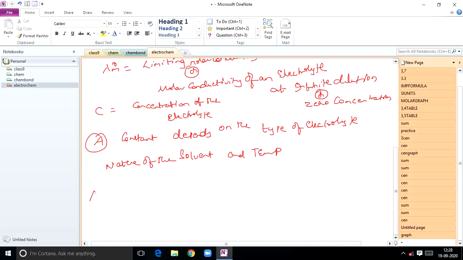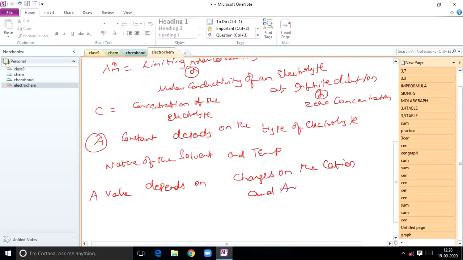And this A value also depends on the charges on the cation and anion produced during dissociation of the electrolyte. So this is very important.